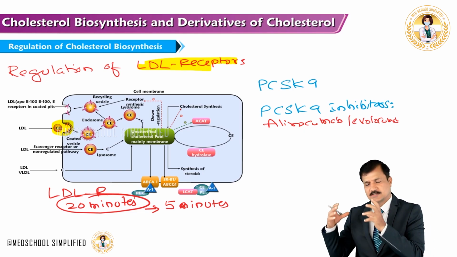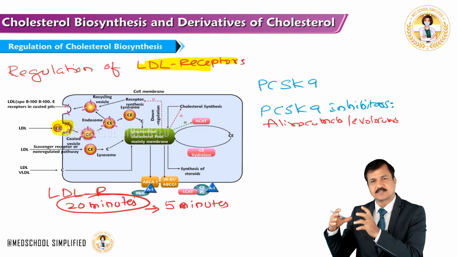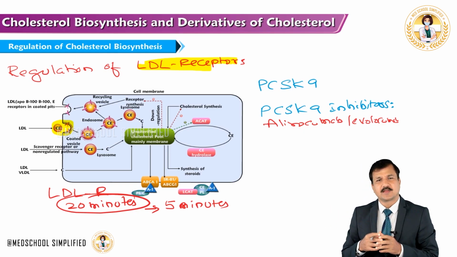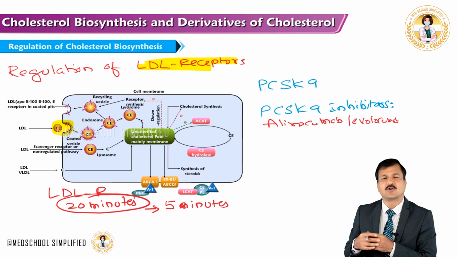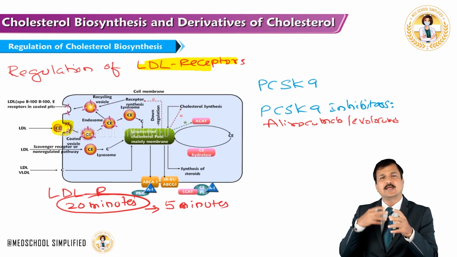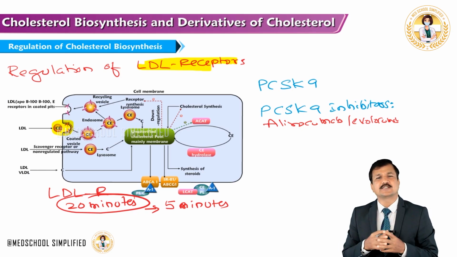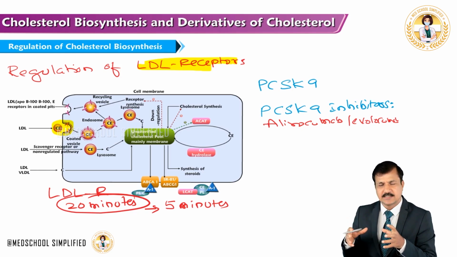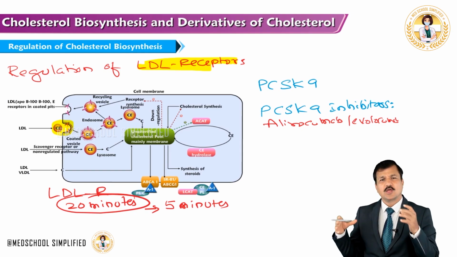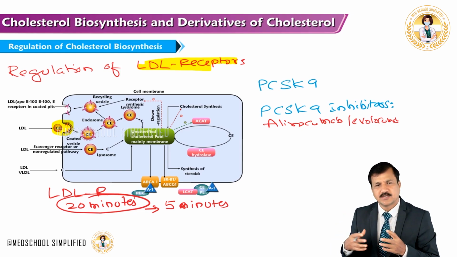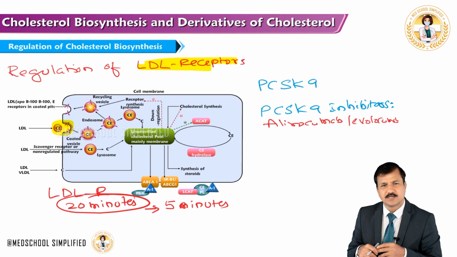What they do is they regulate the expression of LDL receptors over the cell membrane by regulating the recycling process. So whenever PCSK9s are there, which are expressed in response to the cholesterol levels that are present inside the cytoplasm.